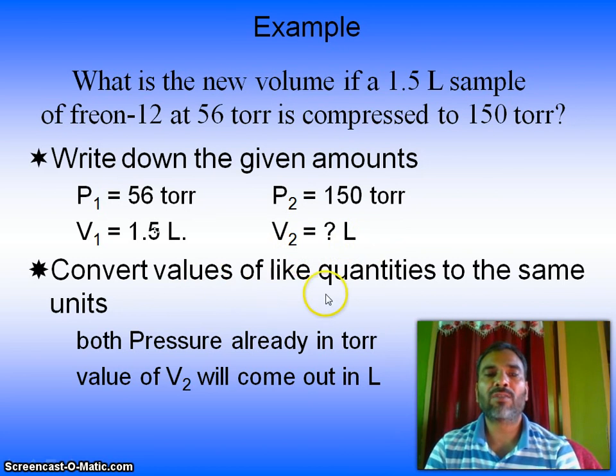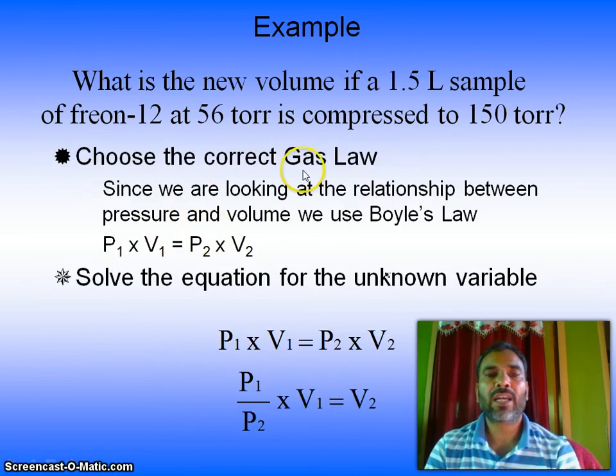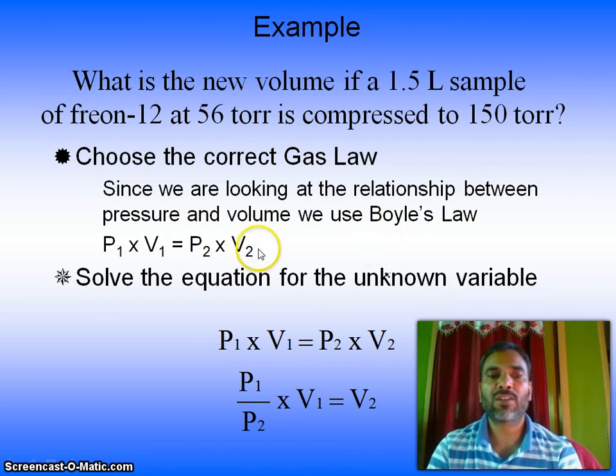Convert values of like quantities to the same unit. Both pressures are already in torr. The value of V2 will come out in liters because V1 is in liters. So choose the correct gas law. Since we are looking at the relationship between pressure and volume, we use Boyle's law, P1 V1 is equal to P2 V2.